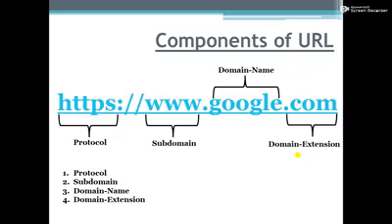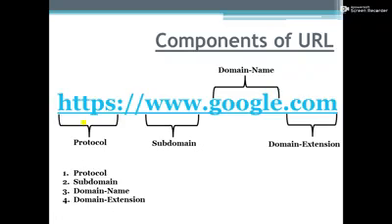The first one is protocol. Protocol is the first component of a URL which defines the standard for communication and data transfer between two computers or other computing devices using the internet. And here HTTP is the protocol. Next one is subdomain.